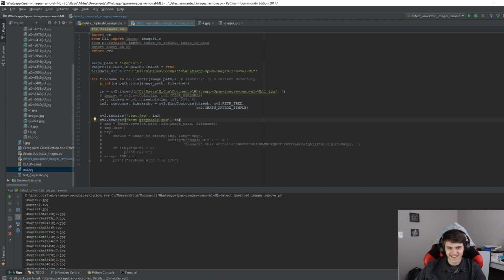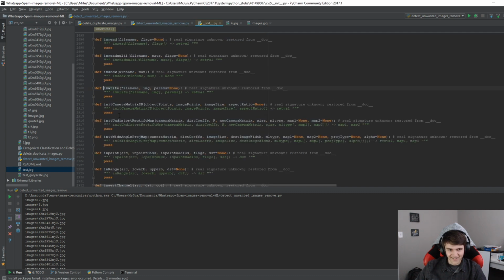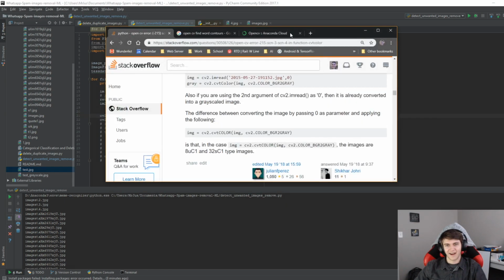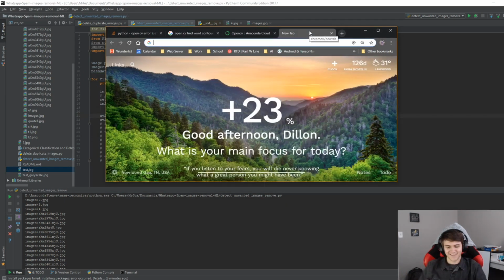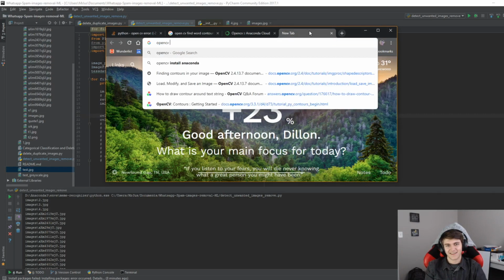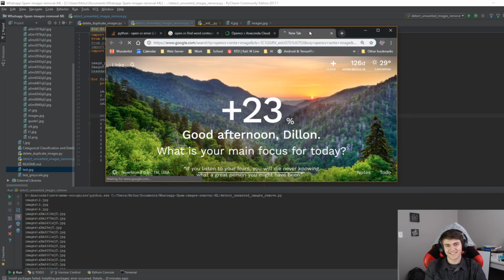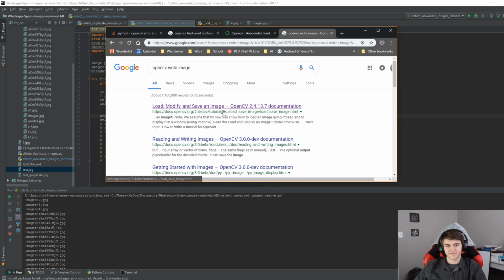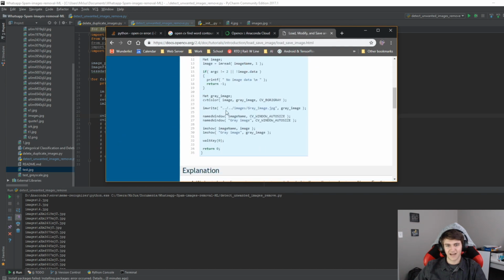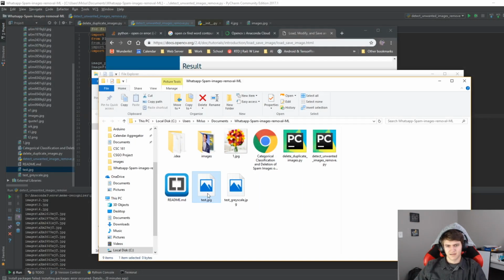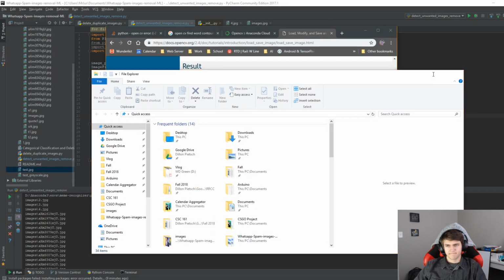Rip. It's apparently not working. I don't know if imwrite has... I need to find out how OpenCV saves the right image. I don't know what this actually saves as. Okay. Rip.